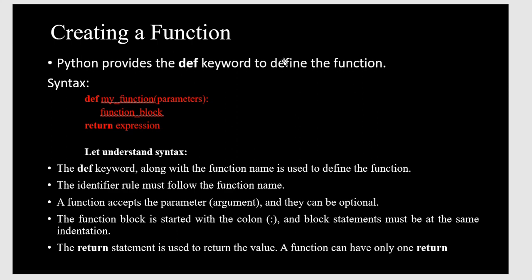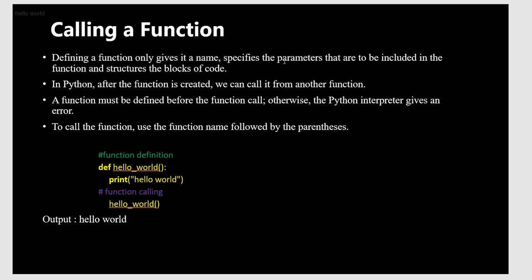So the function block ends with a colon, and it is a block statement at the same time, with an identifier. Finally we have the return statement, used because for any return type of expressions we can use return expressions. Now we have seen how to create a function, but how do we call the created function?